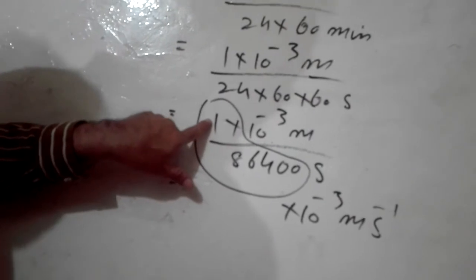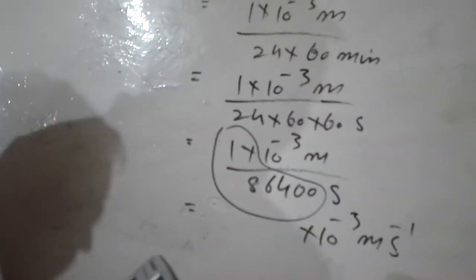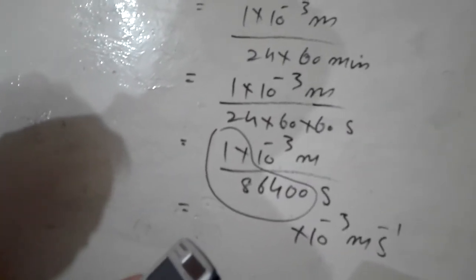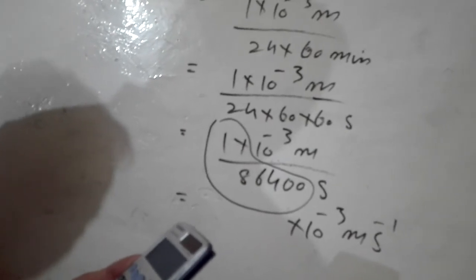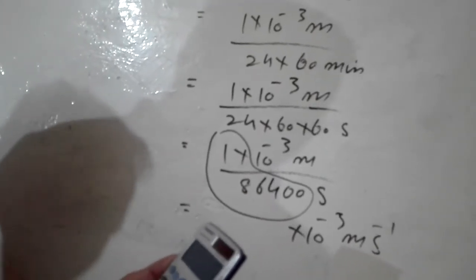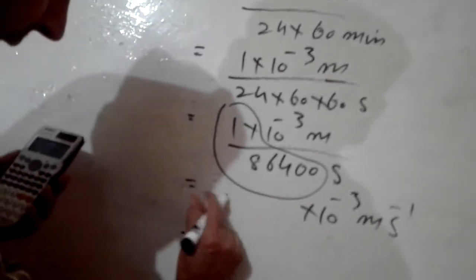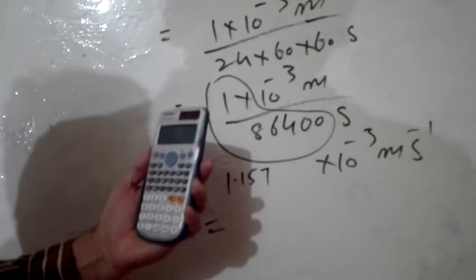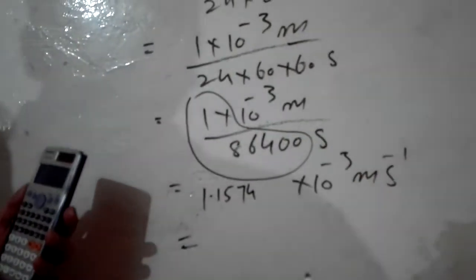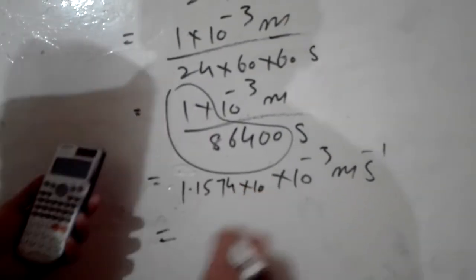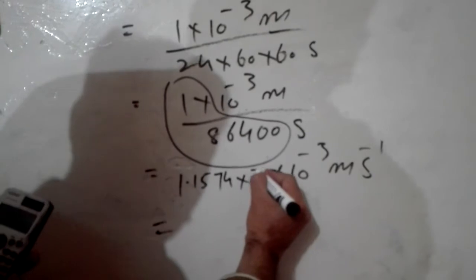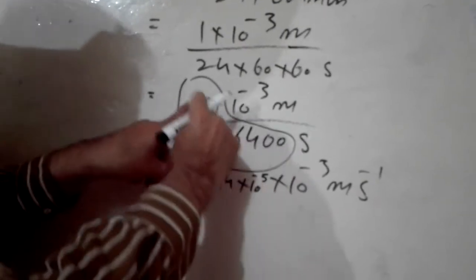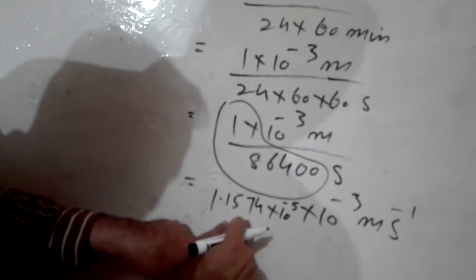I will write 1 up and divide by this value and get the answer like this. 1 divided by 86400, and the answer is 1.157, many digits, you can ignore those, into 10 power minus 5. I will get this value from the calculator.